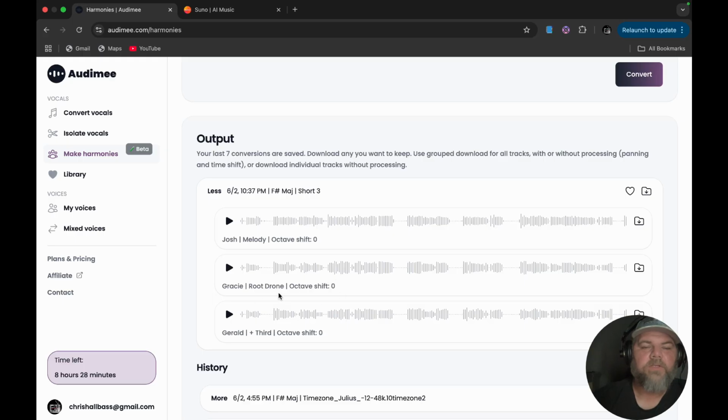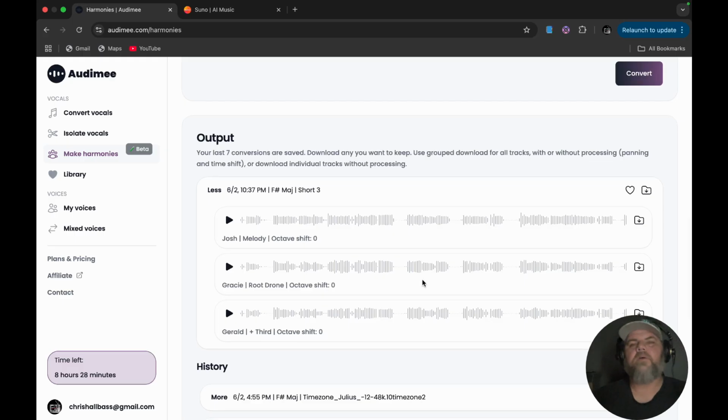And in your files, it tells you Gracie, root drone, octave shift 0. So it's very useful to help you. Once you download it like me and click the download option to move files over, then you can see which file is which. So once you have those done like that, then you can drop those files into your DAW and you can do some of the things that I was doing in this particular song.